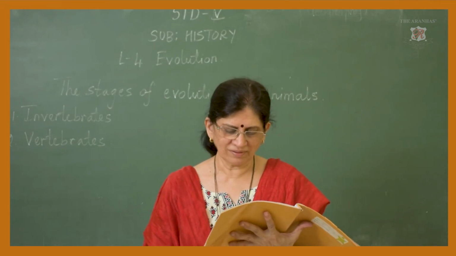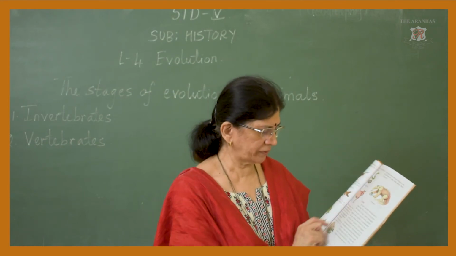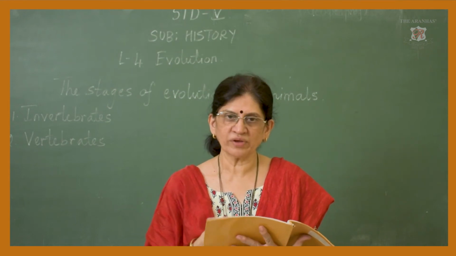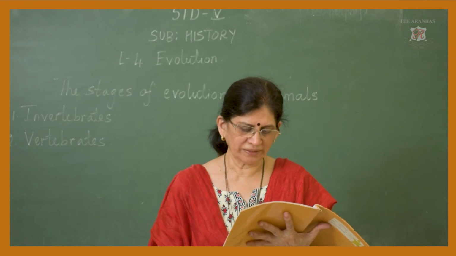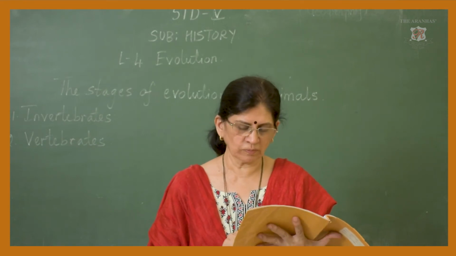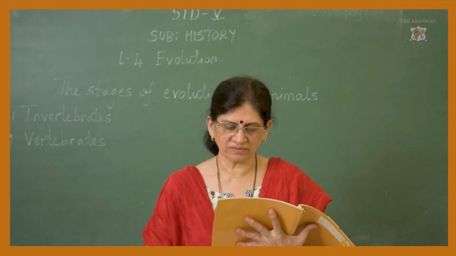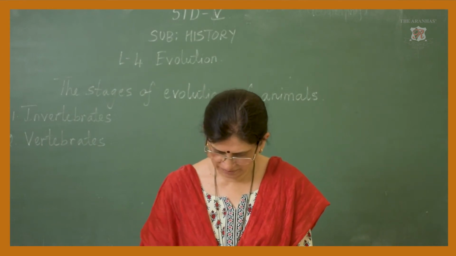The platypus and some species of anteater. This is the platypus and an anteater. They lay eggs, but the young ones feed on milk. The platypus and some species of anteater are exceptions to this. They are considered mammals because even though they lay eggs, they suckle their young ones. So these are the different types of animals.